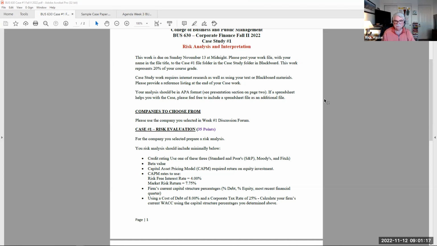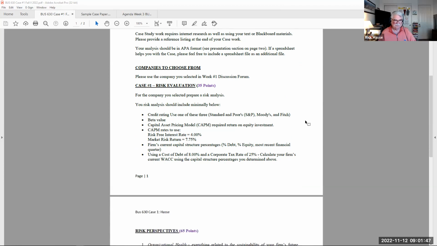So now you can determine the cost of debt by taking the interest rate on the debt and multiplying that times 1 minus the tax rate. Though with these two hypothetical costs, cost of debt and cost of equity from the capital asset pricing model, you weight those by the capital structure percentages of debt and equity, and you can determine a preliminary weighted average cost of capital for your company. I want to see those calculations.